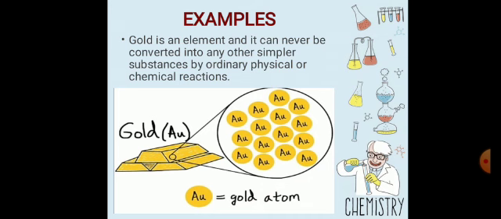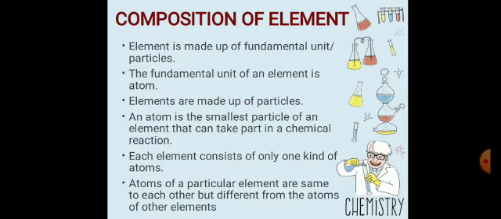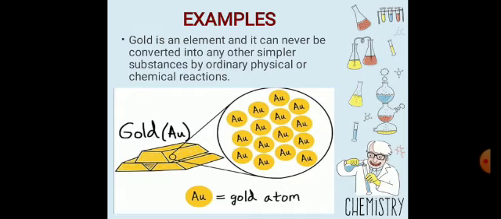Gold is an element because it's a pure substance, and a pure substance means it is composed of the same type of atoms. Au atoms combined together form the gold element. So gold is an element.